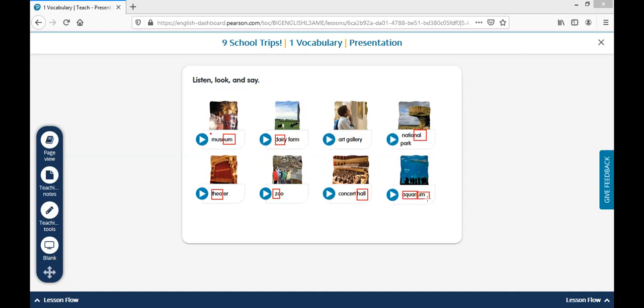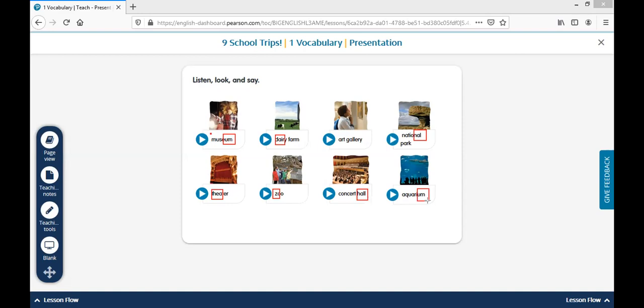All of this word needs special attention, especially the last part, aquarium. Remember the correct pronunciation of these words: museum, dairy, art gallery, national park, theater, zoo, concert hall, aquarium.